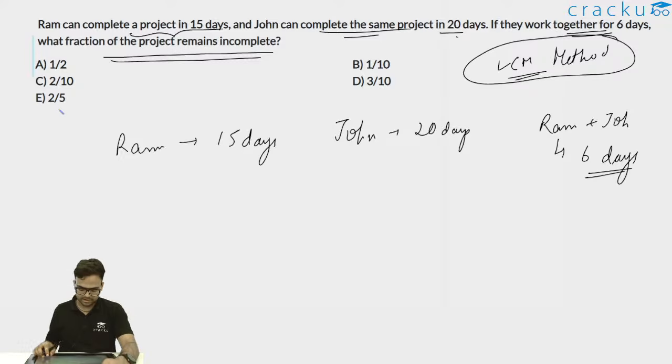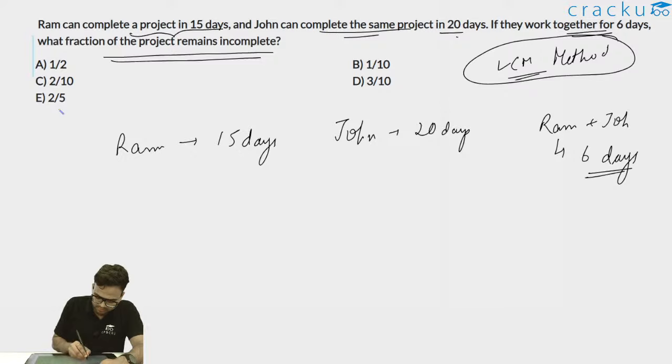It is given that Ram completes the work in 15 days and John completes the work in 20 days. Now both Ram and John, when working together, take 6 days. In this question, the project is not completed within the 6 days. Maybe Ram and John, when working together, might take more than 6 days. So it is asking for the fraction of the project which is still incomplete.